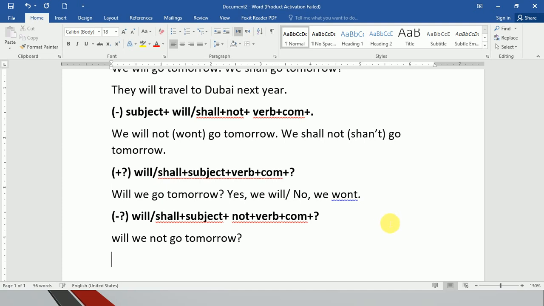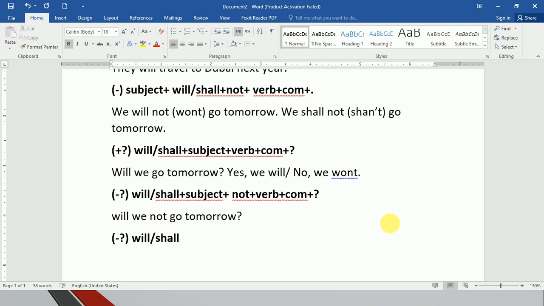Okay, and for the negative we have the informal form: will or shall, plus not, plus subject, plus verb, plus complement, and plus question mark.